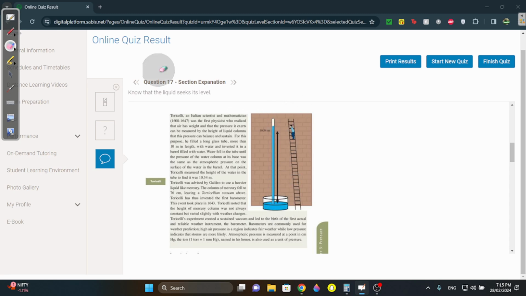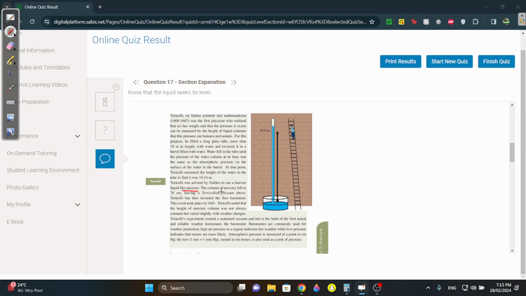So he proposed to Torricelli, try using mercury. He was advised by Galileo to use mercury. Why? Because it's heavier. It has a larger density. Because when we say the pressure of the liquid is equal to rho g h, we're talking about density. So the density matters. And since the density of mercury is way larger than that of water, there's going to be a smaller change in height.